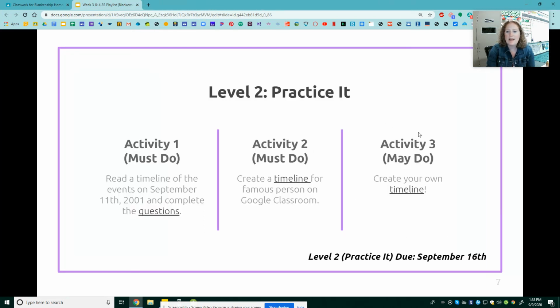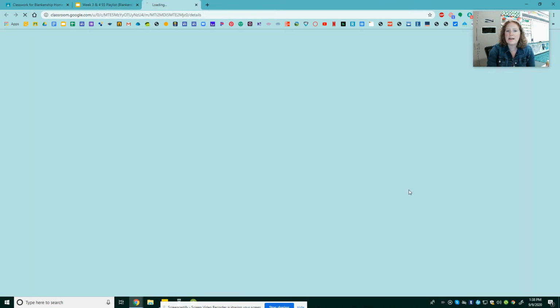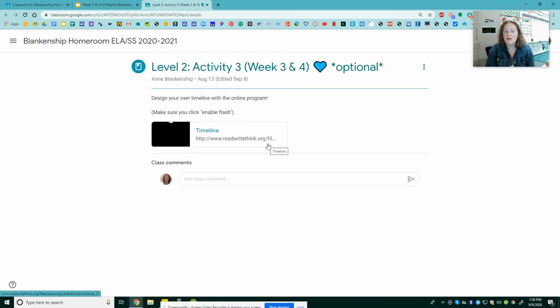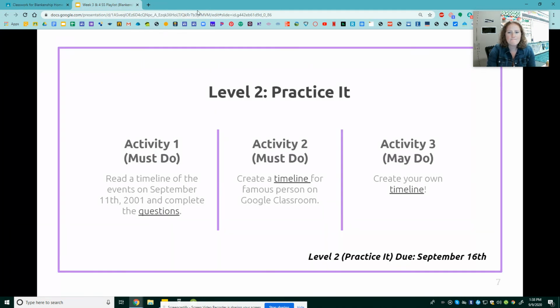And then a may-do activity is you can create your own timeline. So maybe you want to create a timeline of your life, maybe of your dog's life, maybe of one of your favorite sports players, anybody you want. But all you got to do is click on this timeline, enable the flash, and you can design your very own timeline. That sounds like fun.